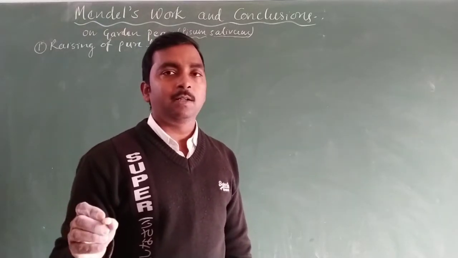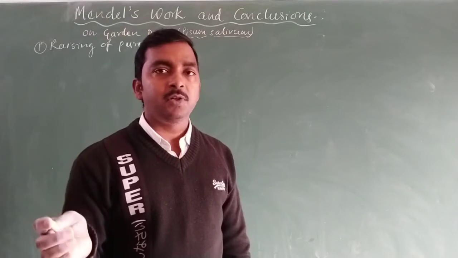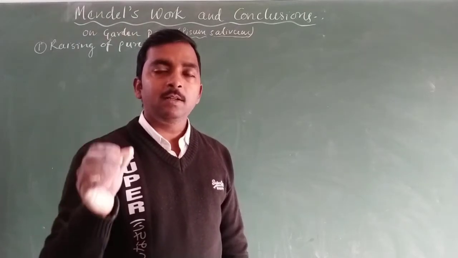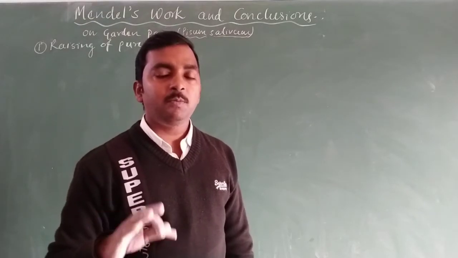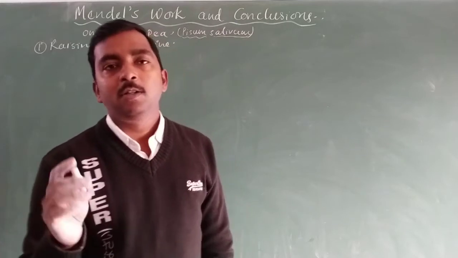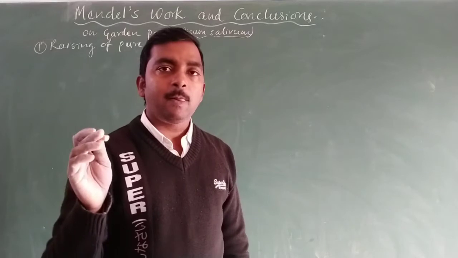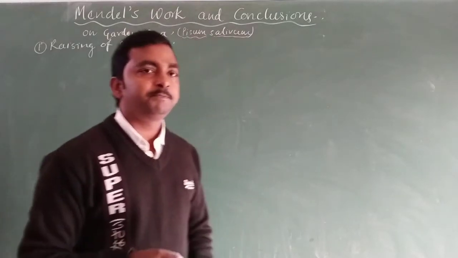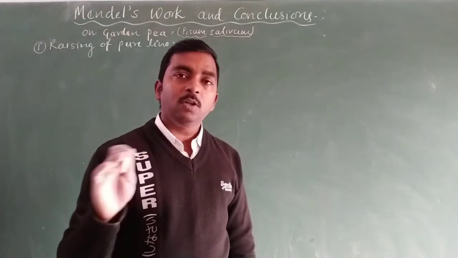For these contrasting traits, there are genes in the body of the pea plant responsible for tallness and dwarfness. So the first work done by Mendel was to create a pure line.